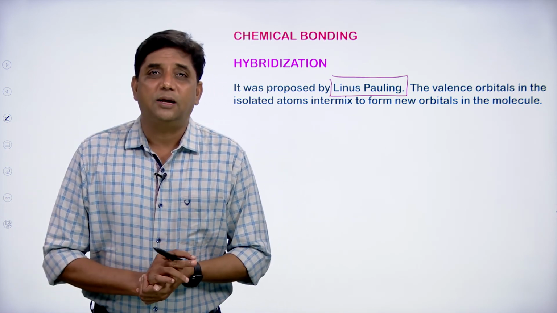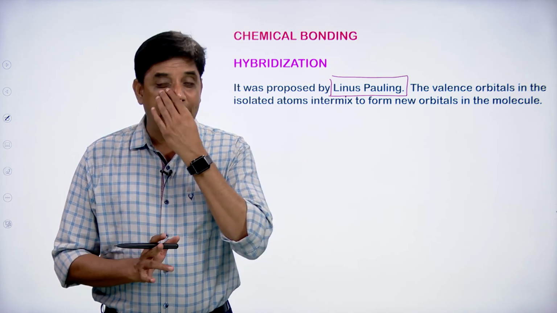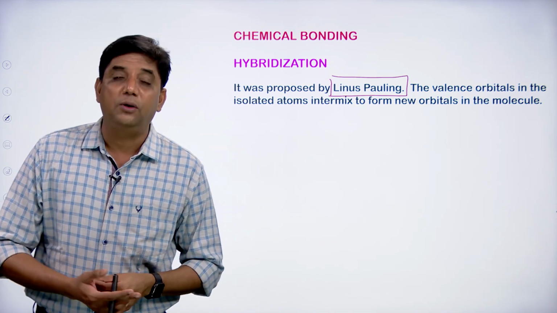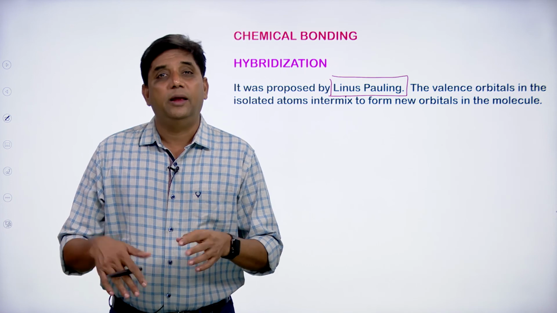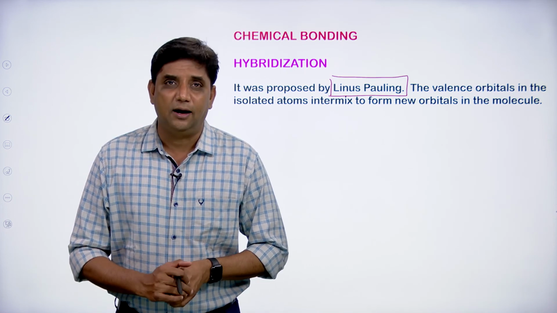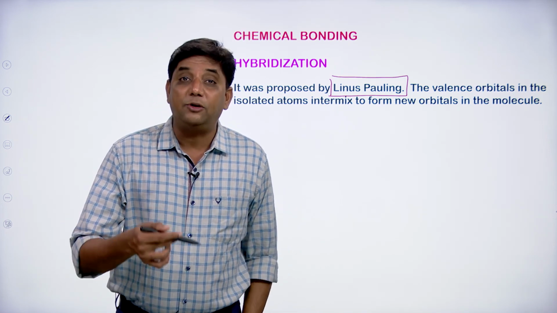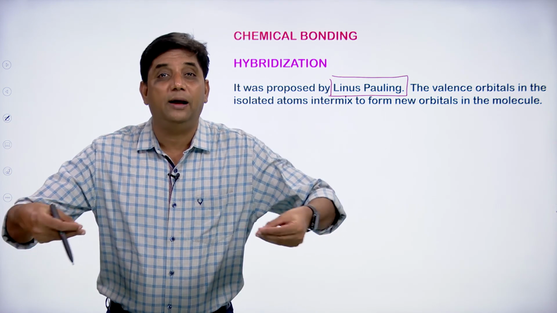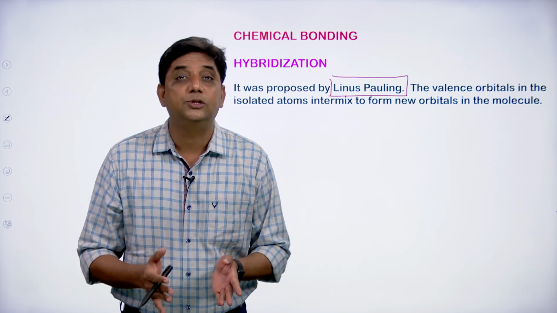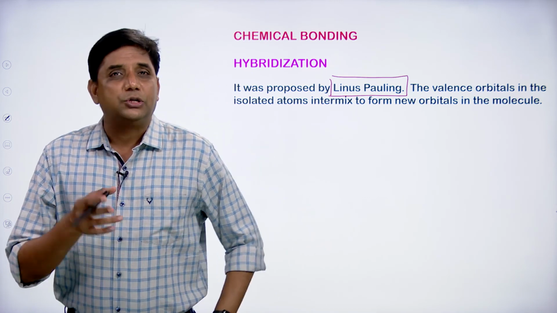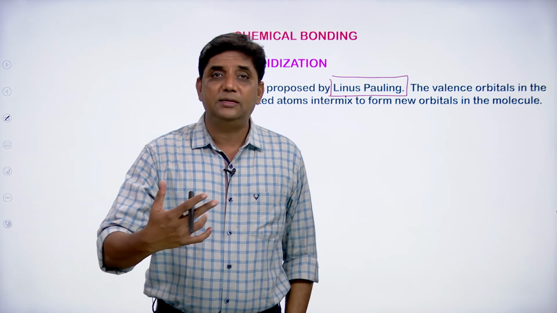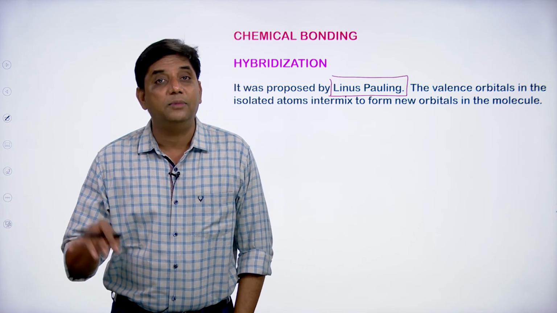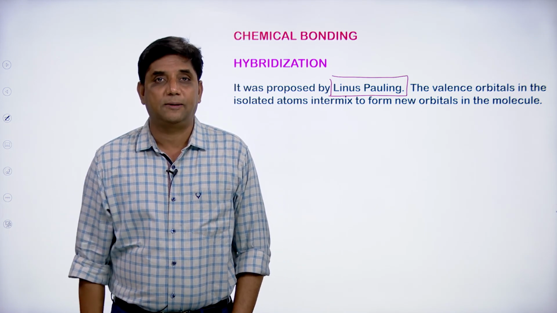Every molecule will have a central atom. For example, in CH4, carbon is the central atom. In H2O, oxygen is the central atom. In NH3, nitrogen is the central atom. The atom to which the remaining atoms are attached in a molecule is known as the central atom. So, every molecule will have one central atom, and in that central atom, the hybridization process takes place.